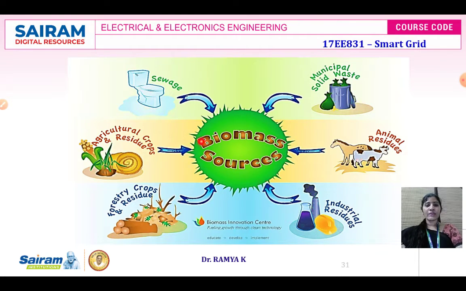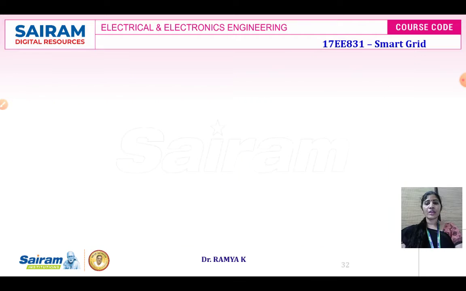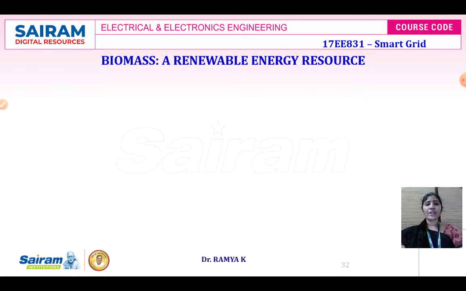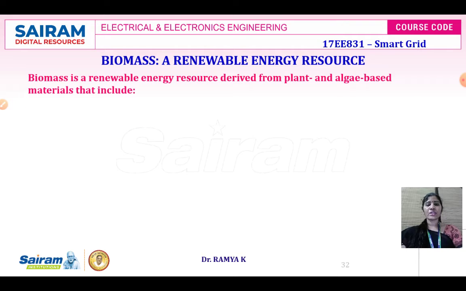We have different sources of biomass like municipal solid waste, animal residues, industrial residues, forestry crop residues, agricultural crop residue, and sewage. And these can be considered as basic biomass resources. The biomass renewable energy resource is derived from plant and algae plant materials that include crop waste.